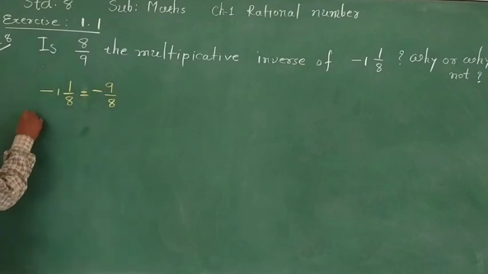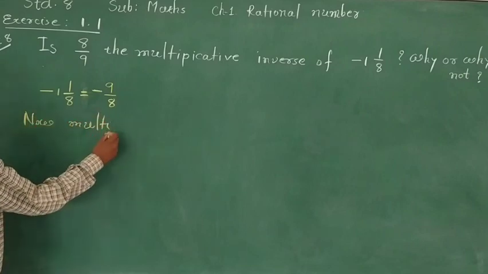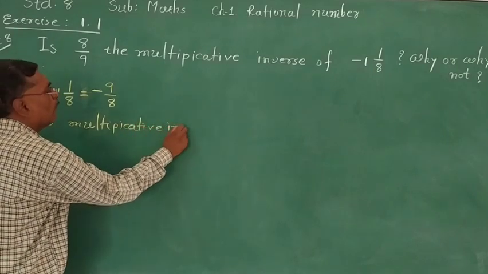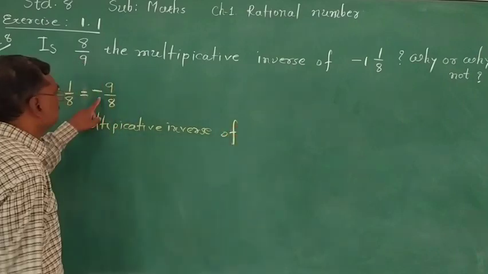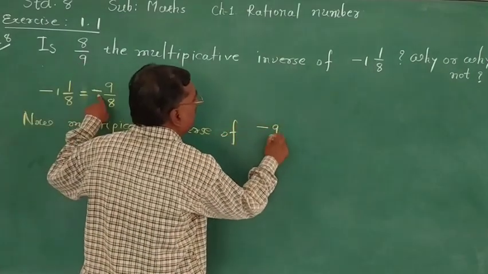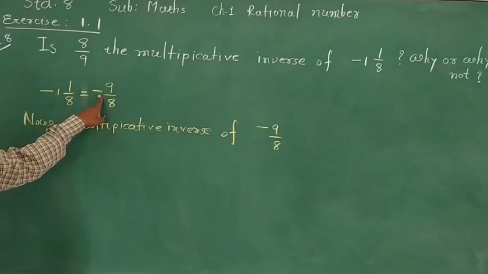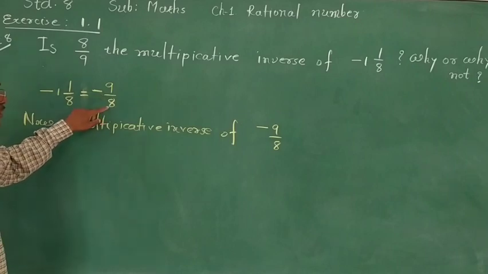Now the multiplicative inverse of minus 9 upon 8. We have already discussed multiplicative inverse. What do we have to do?